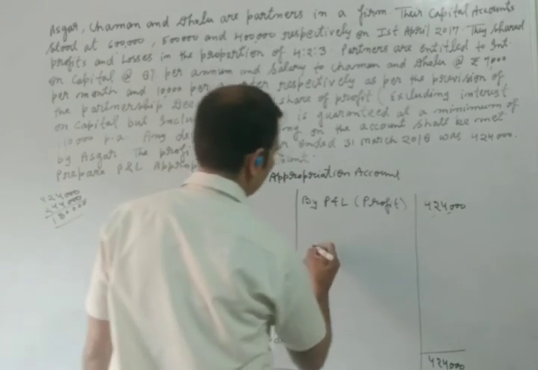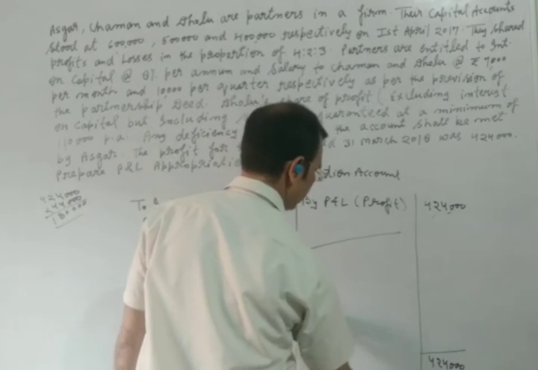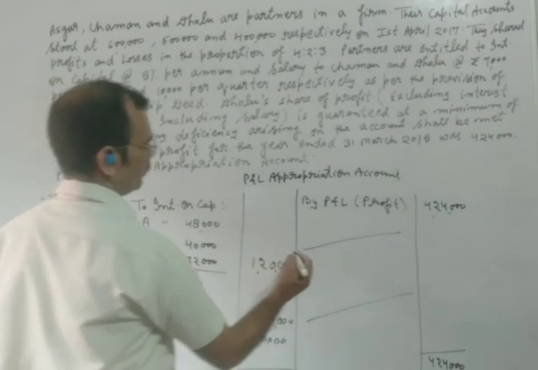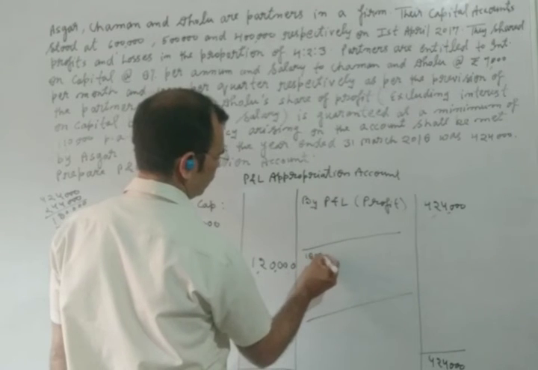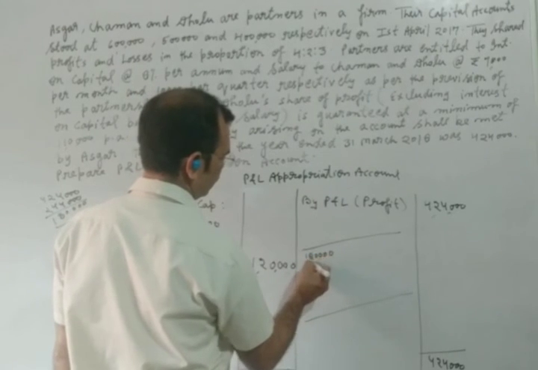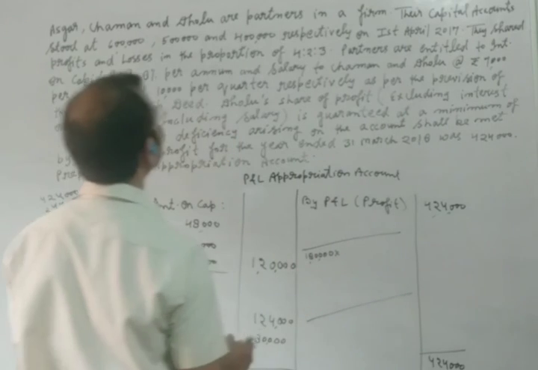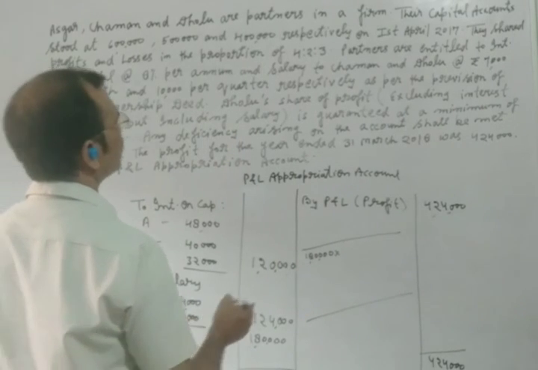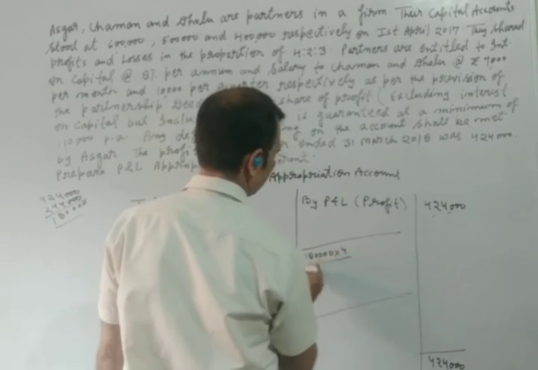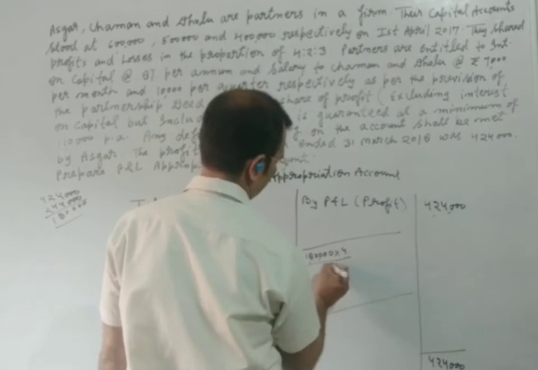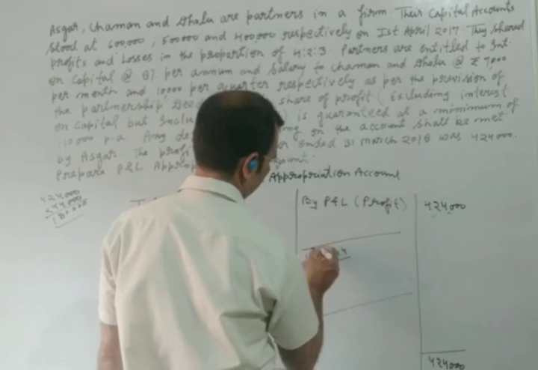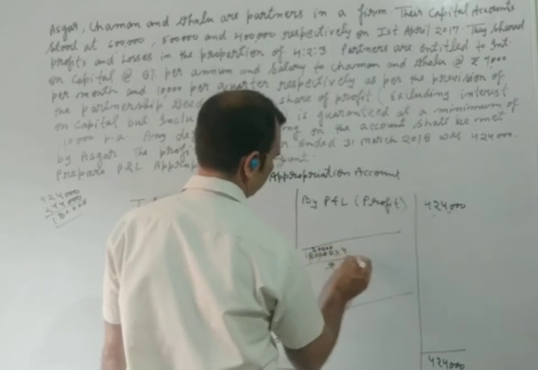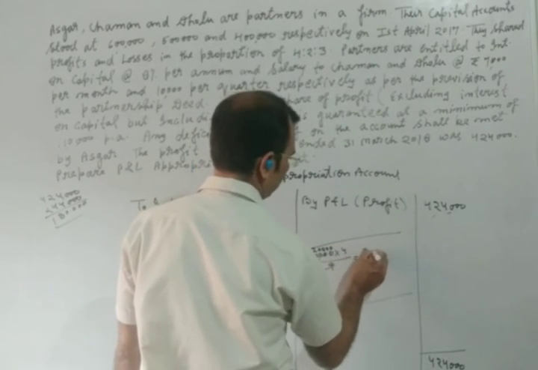Here you can see the calculation. 80,000.